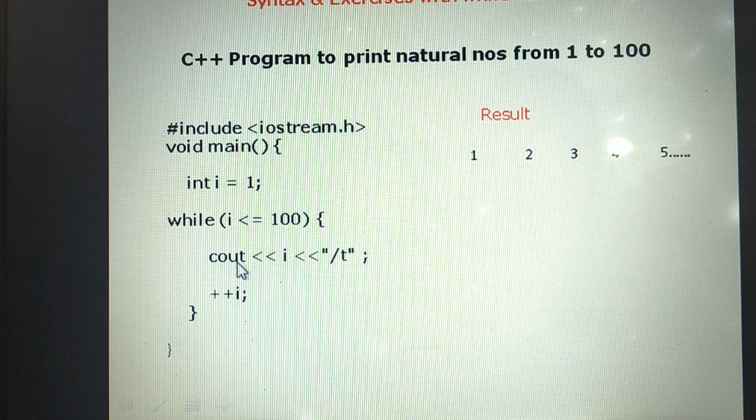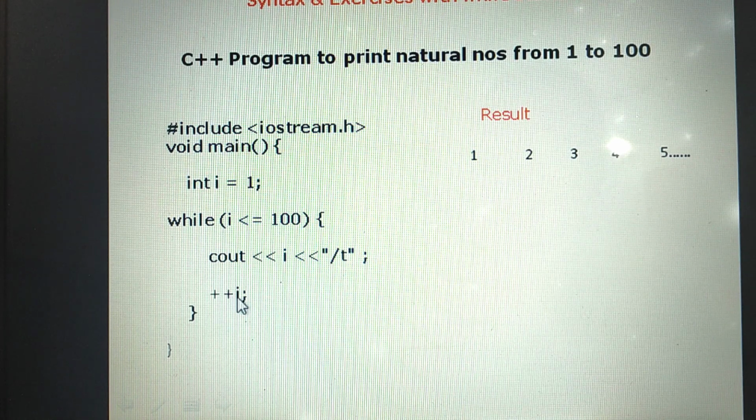What is the statement here? cout I. What is the value of I? 1. Next, what is the sequence? \t. It makes the cursor move 8 spaces to the right. After printing 1, the cursor is placed here. Then it evaluates the update expression. This is the update expression. Increment the looping variable by 1. Increase it by 1.